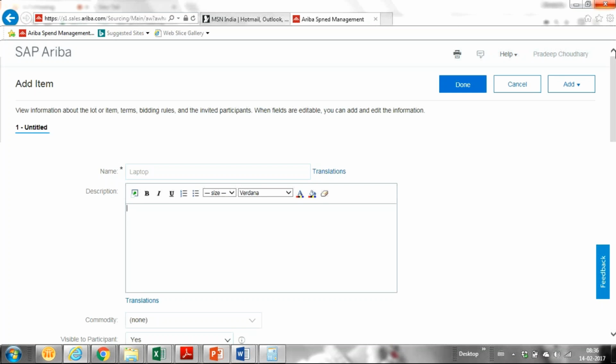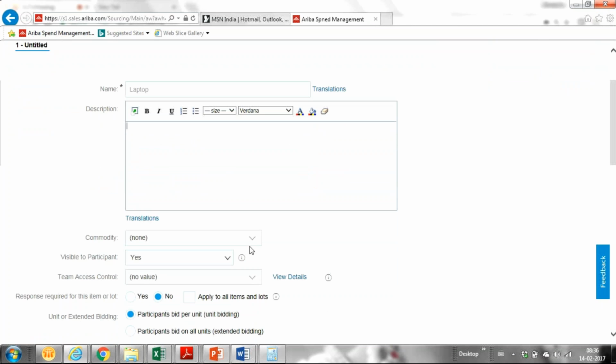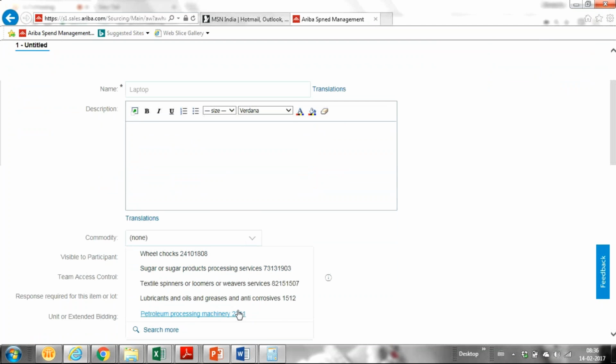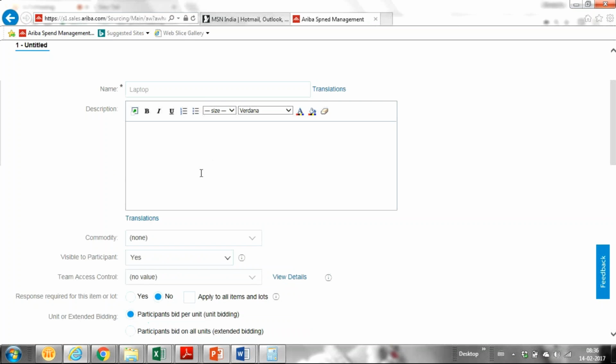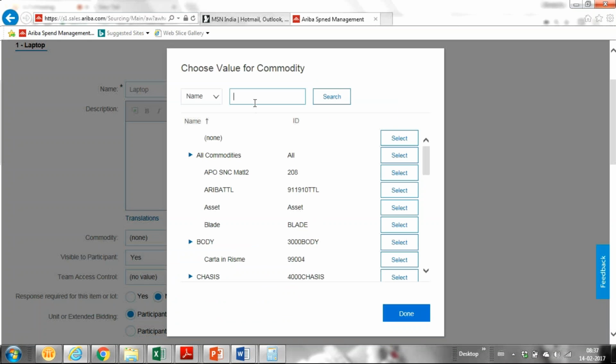I'm just taking the description of the line item. This is the material master of Ariba. We can pull it from ERP or any backend system, or we can have our own material master.